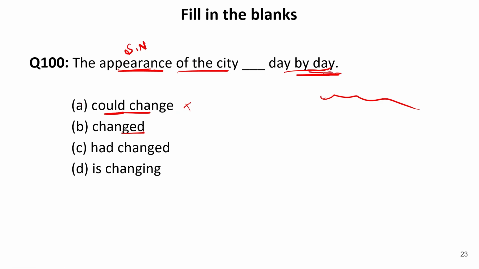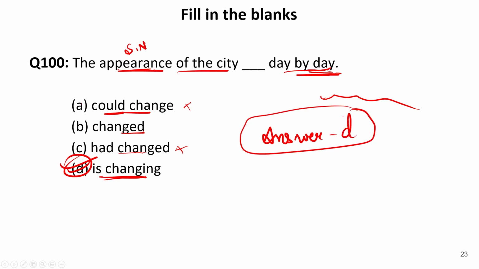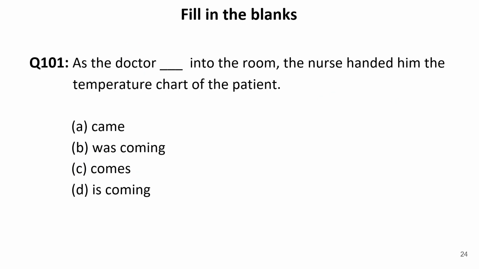Changed. Now if it has been changed, then day by day has no concept, because when something is continuous, we use the phrase day by day. Had changed? No. Is changing is the suitable form of tense over here. So our answer is D. This is the absolutely correct answer. So the correct answer is, the appearance of the city is changing day by day. This is the correct form of tense to be used over here. This is a sentence of present continuous tense. Now let us move to the next one.